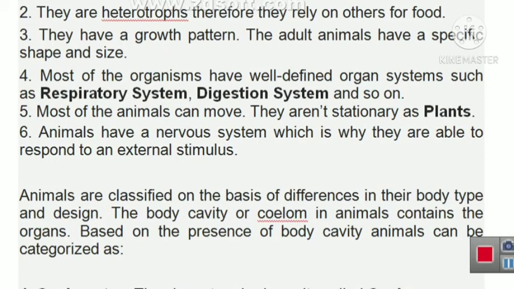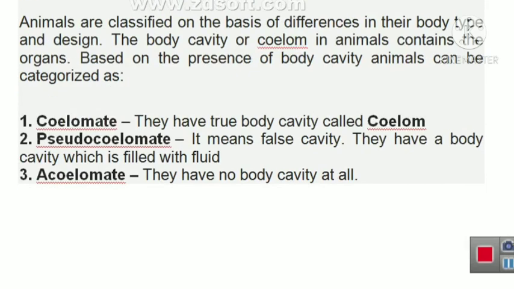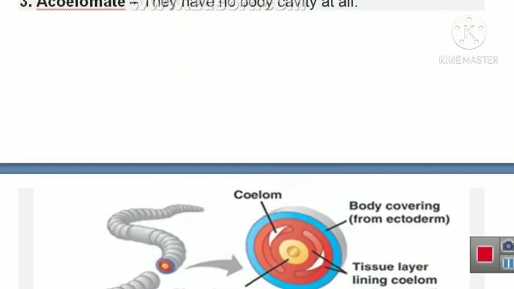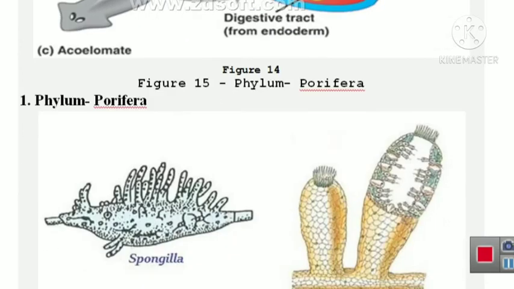Animals are classified on the basis of differences in their body type and design. The body cavity or coelom in animals contains organs, and they are categorized as coelomate, pseudocoelomate and acoelomate. Coelomate means true body cavity, pseudocoelomate means false body cavity, and acoelomate means organism without body cavity. So these are some examples of coelomate, pseudocoelomate and acoelomate.